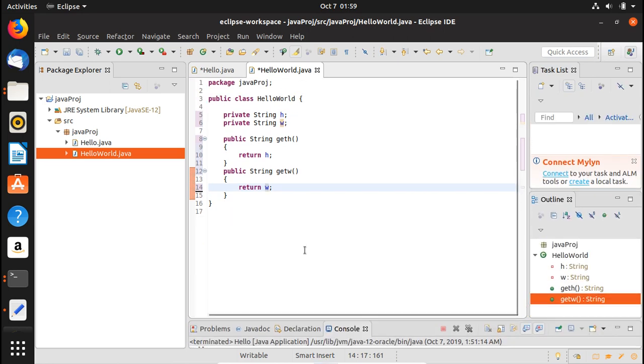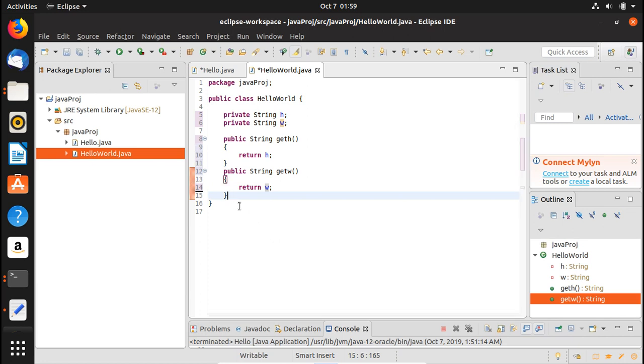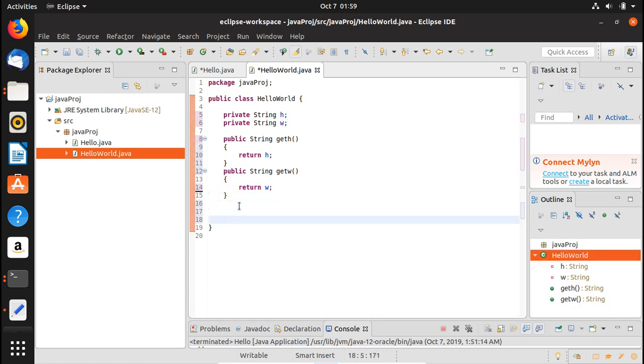Let me make it a big window here, and now we are going to set the setters. All right, we have the getters now, and now we are going to set the setters.